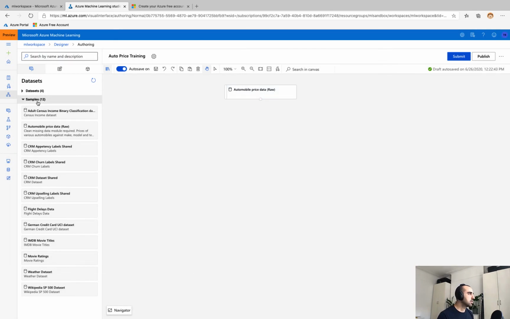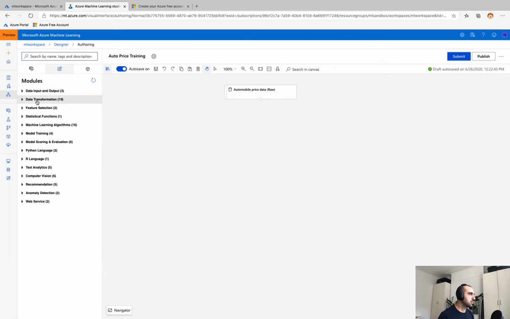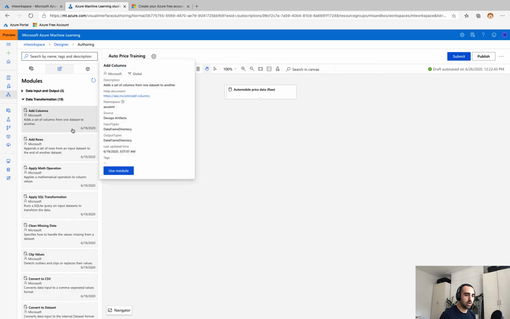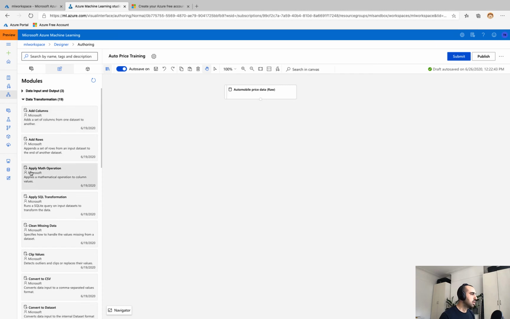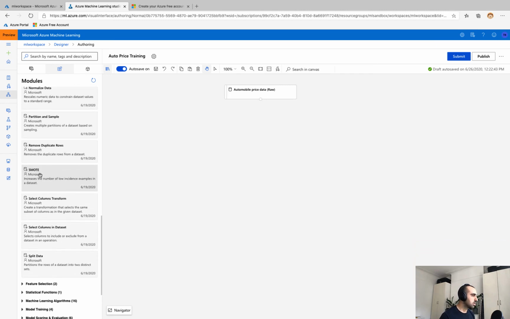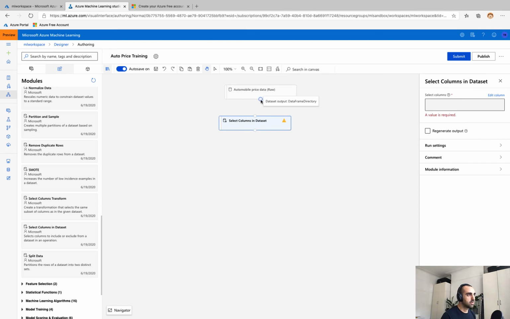Okay, so let's start to drag in some modules that will help us pre-process this data, and most of those are going to be contained under data transformation. So the first one that I'm going to select, if we scroll down, is called Select Columns in Dataset. If I hover over, you can see the connector tells me what the output of that module is, and it will allow me to connect it to the input of the next module. Now there's this warning symbol here, and that means I haven't fulfilled the requirements of this module. What I mean by that is that I haven't set the properties.